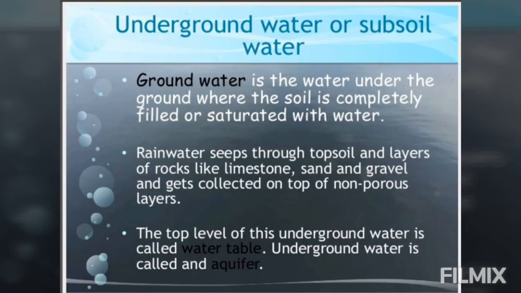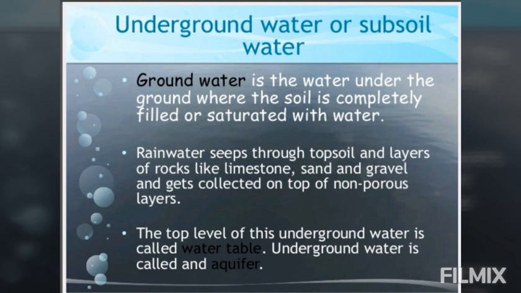Now the next source of water is groundwater. Groundwater is the water which is available under the ground, which also constitutes our water table. That is, some part of the rainwater goes into the soil, into the porous rocks which can absorb the water, which have tiny holes in them, and seeps under the ground. This is called groundwater or underground water.